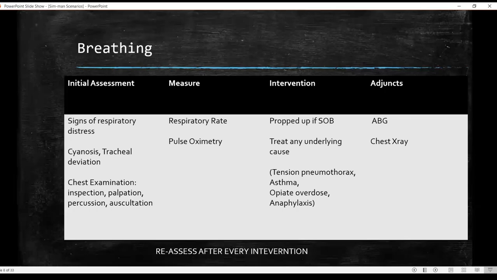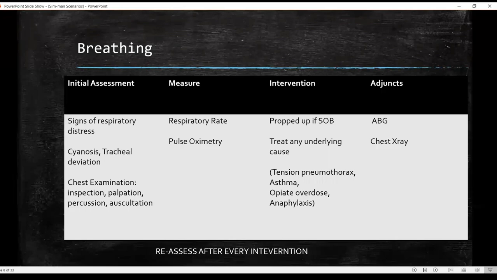Now here, how will you measure? Again, respiratory rate is very important here. So 12 to 20 per minute is the normal. So this is what you're looking for. You will also check for saturations. If the patient has shortness of breath, maybe you can prop him up.